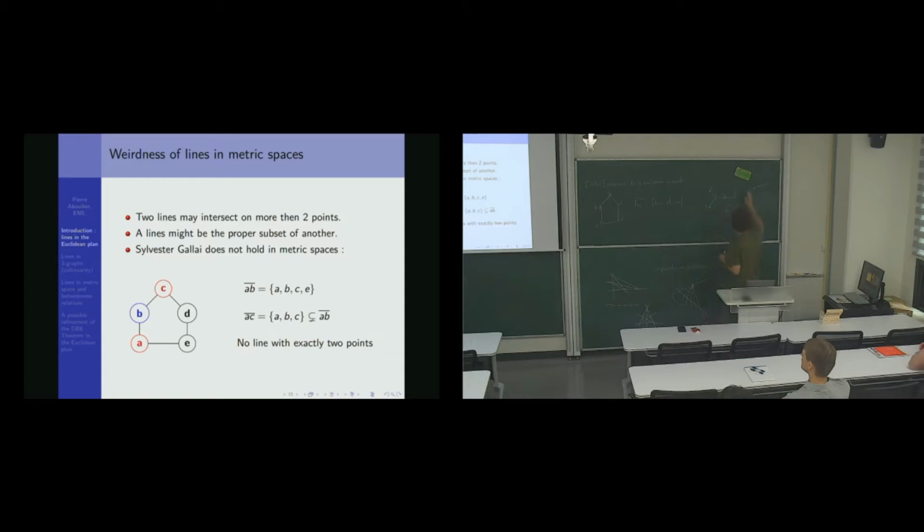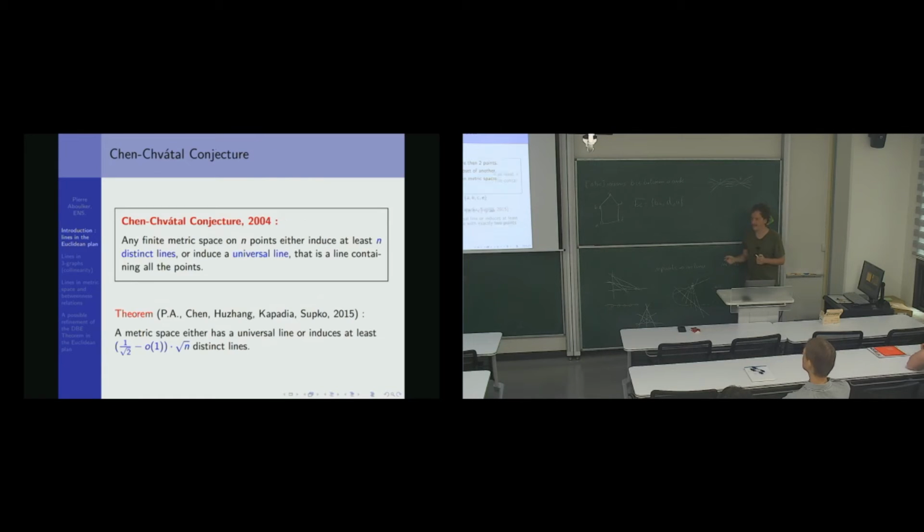And maybe I can again say something. When you think about a line defined by 2 points in a metric space, it's nice to have this candy drawing. The line defined by A and B contains everything to the left of A, everything in between, and everything to the right of B. But it's not a thin line. There can be many things here. So it looks more like a candy than a line. If you have questions along the talk on this definition, you can stop me whenever you want.